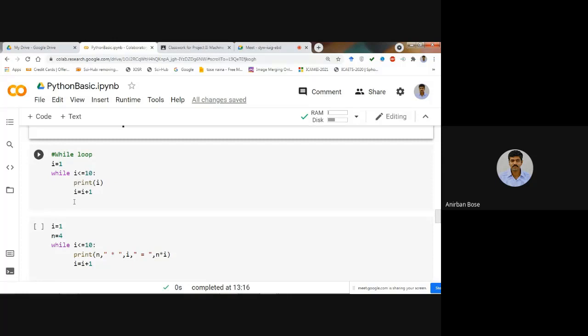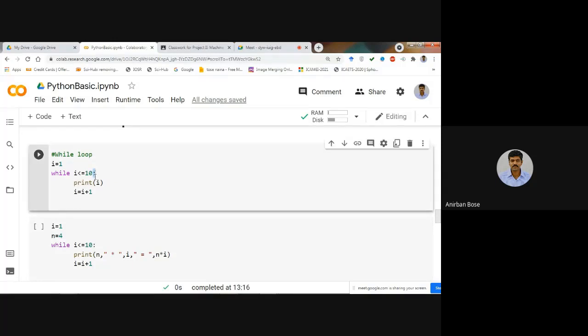Again, remember, the indentation is very, very important, because this is also creating a block. You see the colon is there. So for that block you have to give the proper indentation. So if I is less than or equal to 10, then print I.